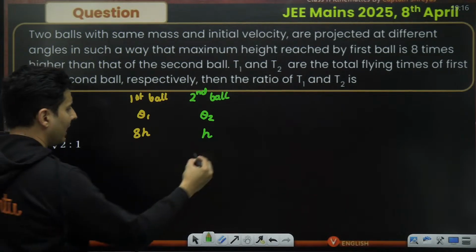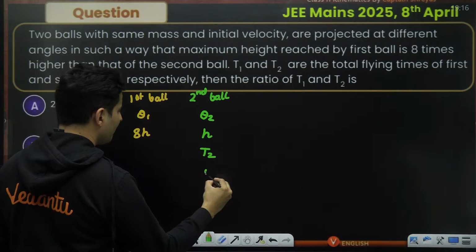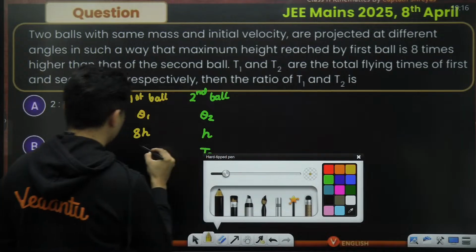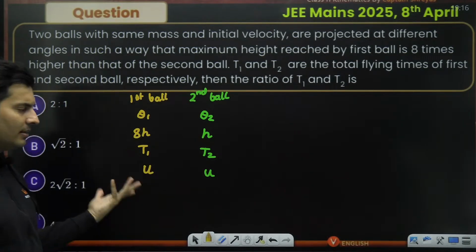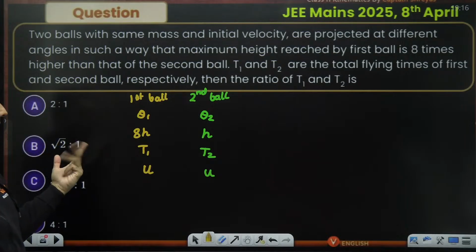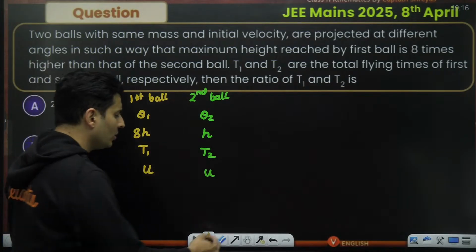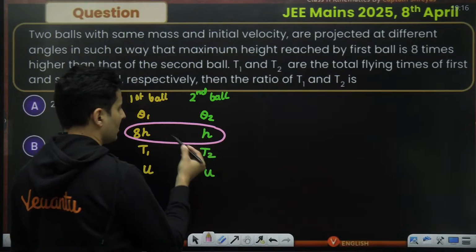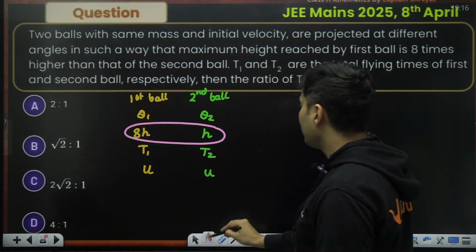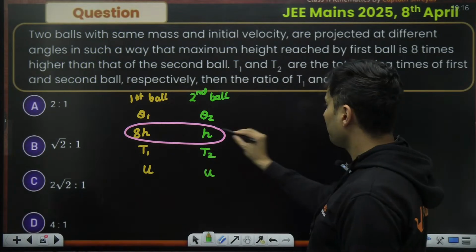T1 and T2 are the flying times. So this is T2. The speeds are the same. Here this is T1. This has the same speed. So this is the comparison directly. So we have to find the ratio of T1 by T2. I think the best thing to do is look at the heights and then just compare them. So height reached by the second ball,